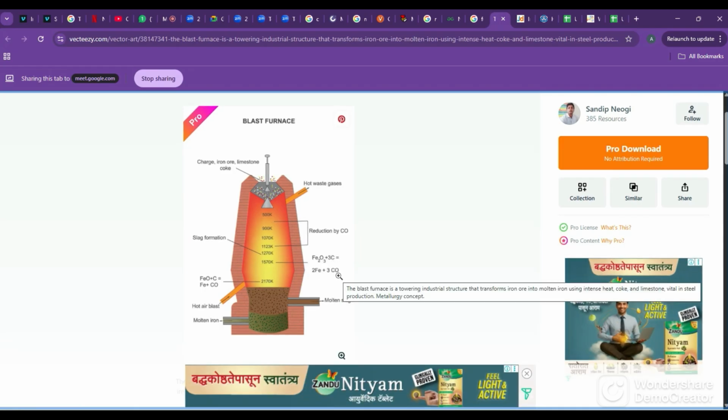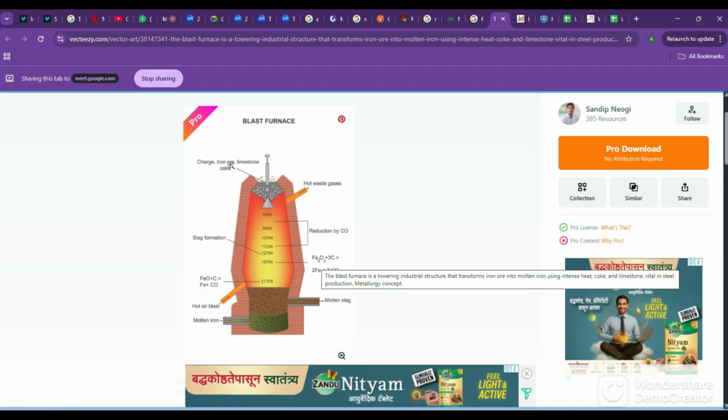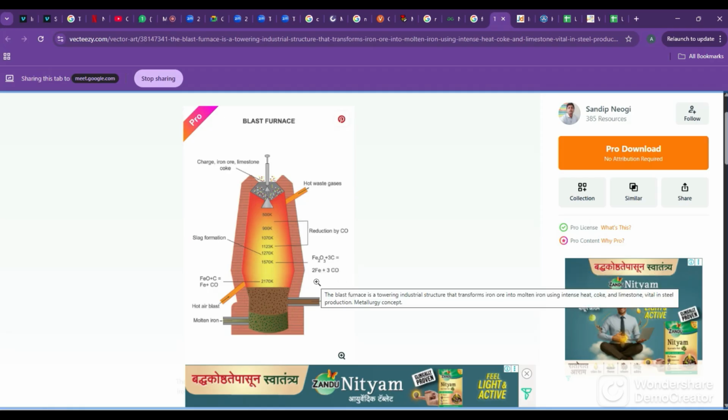Carbon monoxide CO will leave. So this is the final reaction. This ore, which is in the form of Fe2O3, became iron Fe. This iron will be in liquid state and it will fall here. But iron is very heavy, even in liquid state, so that heavy iron will go to the bottom.